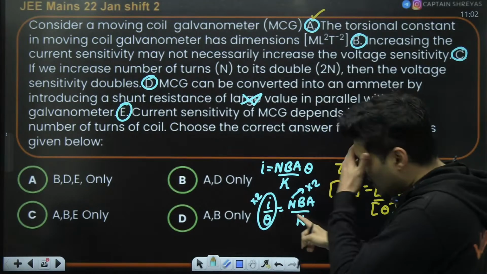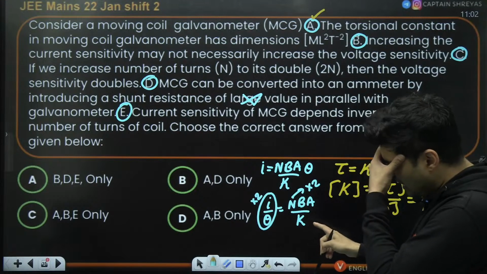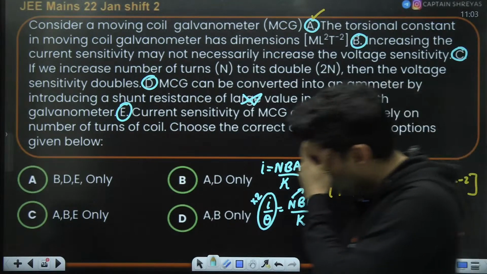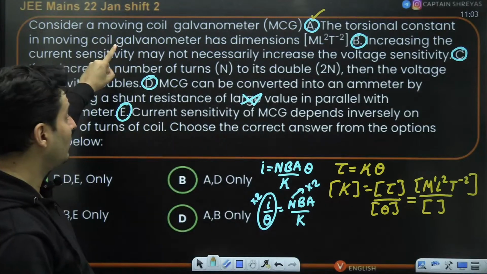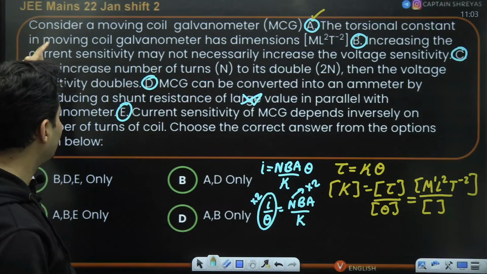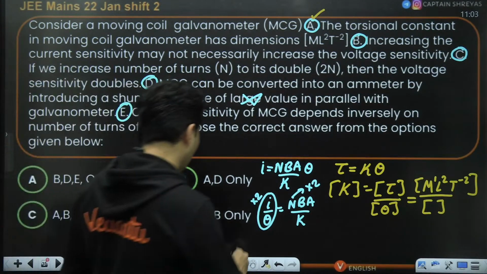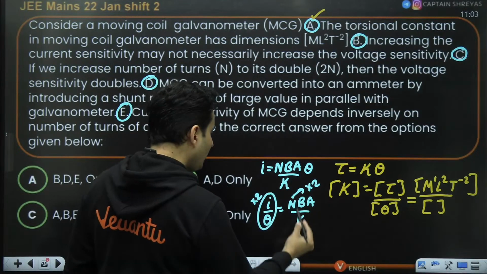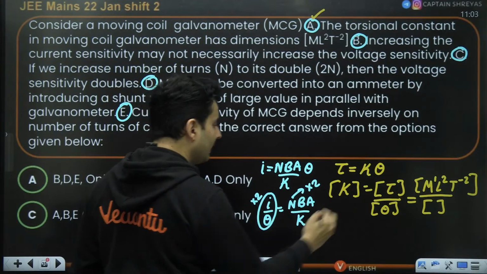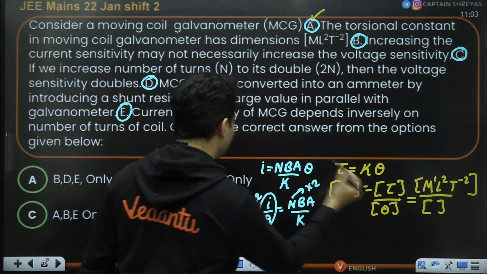Okay, let's just check how voltage sensitivity and current sensitivity are related. Then probably we can judge B and C, because I might think that maybe it should also increase. Just let me think about it for a second. Now, if this is current sensitivity, how can I write voltage sensitivity?